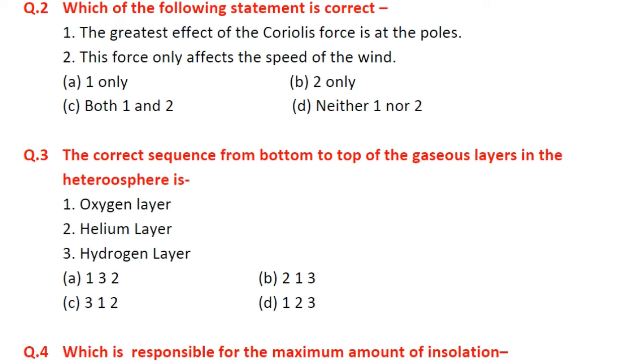The atmosphere is classified or divided according to the gaseous composition into the homosphere and the heterosphere. In the heterosphere, when we move from the bottom to top, at the bottom level is the atomic nitrogen layer, and above this is the oxygen layer, then the helium layer, and then the hydrogen layer. The hydrogen layer exists at the top, while the atomic nitrogen layer is at the bottom. So the right sequence is option D.